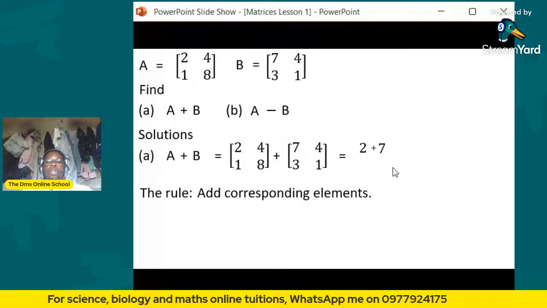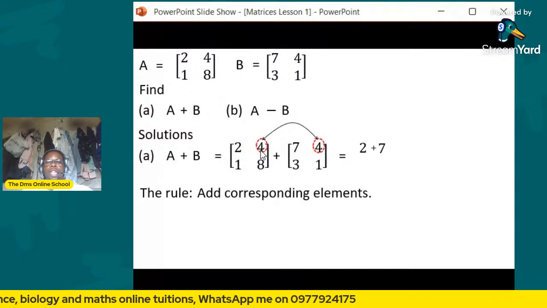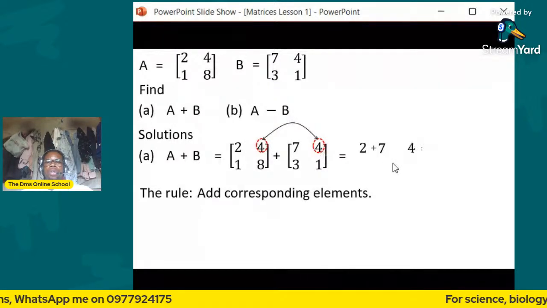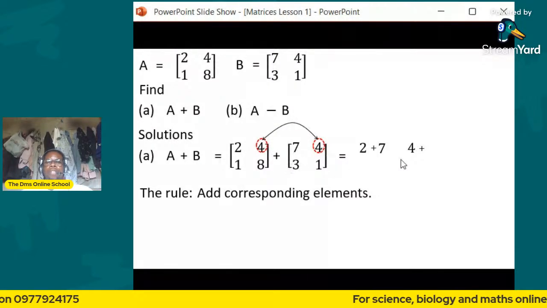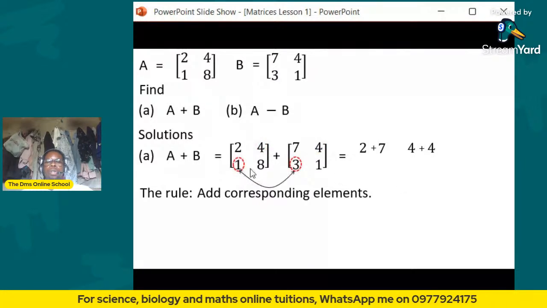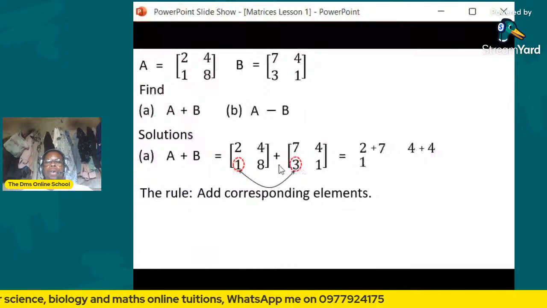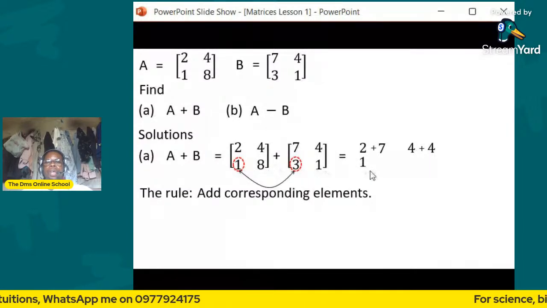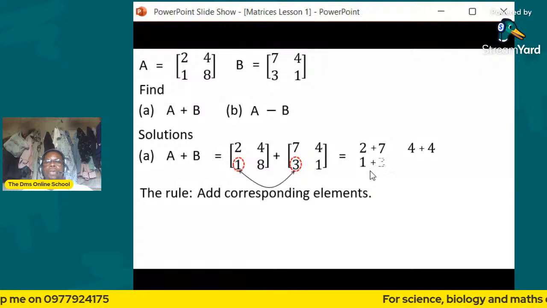Then also these are corresponding. They occupy the same position. So you say 4 plus 4, you add them. All right. Then which ones are also corresponding? You find that this one and 3 are also corresponding. So you add 1 plus 3. So you say 1 plus 3.